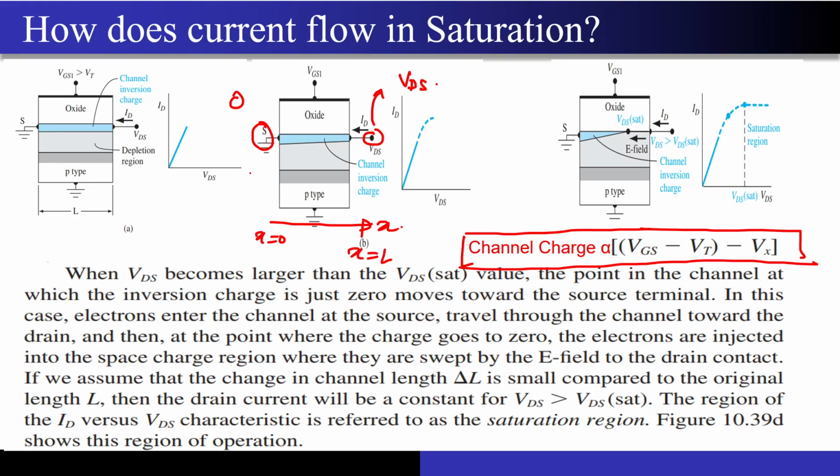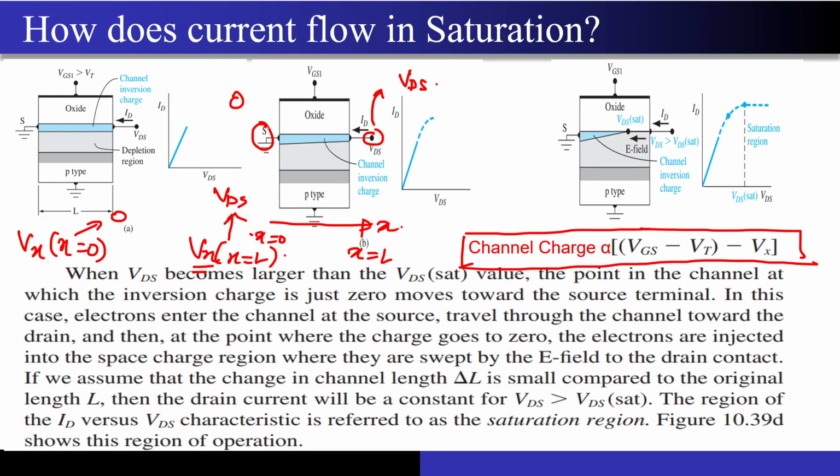So Vx at x equal to 0 is 0 and at x equal to L it is VDS. Vx is the potential of the channel, and this potential varies from 0 to VDS as I move x from 0 to L.